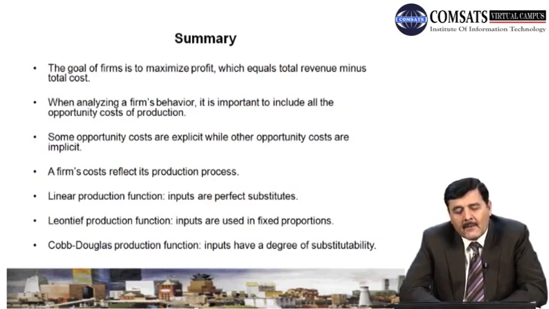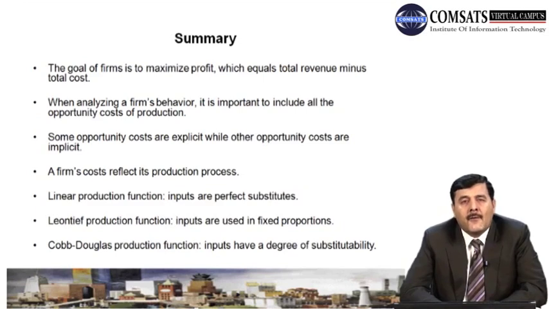Now the profit is the difference between total revenue minus total cost. Now as we learned, there are two sorts of profit: one is accounting profit, the other is economic profit. Now what is the difference between these two types of profit, accounting profit and economic profit?